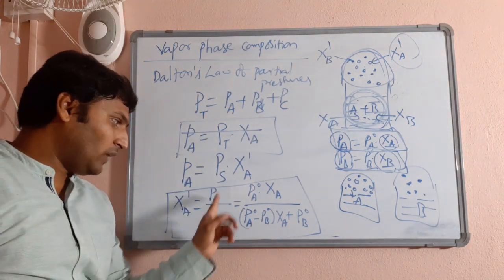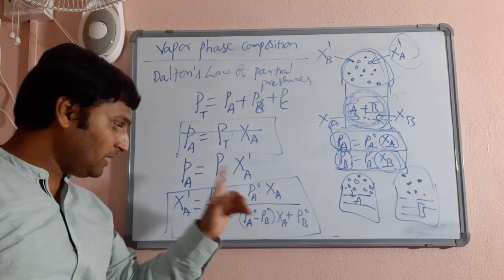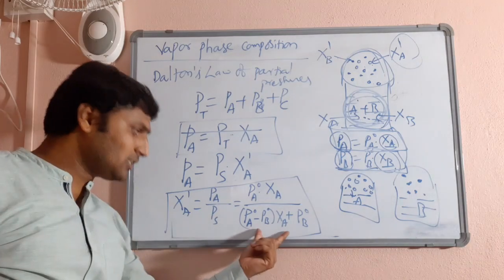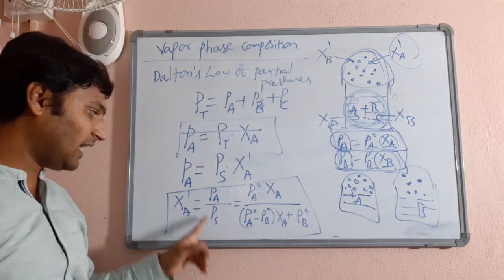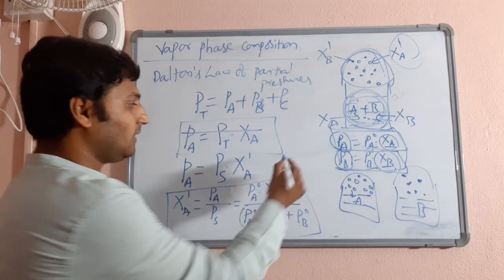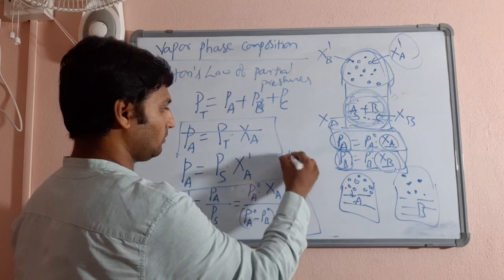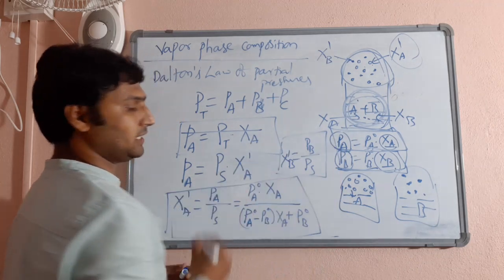Using Raoult's law, you find out PA. And using Raoult's law, you find out PB and add both to get PS, or use this formula to get PS, however you are comfortable. And take the ratio PA divided by PS to get XA dash. Take the ratio PB divided by PS to get XB dash.